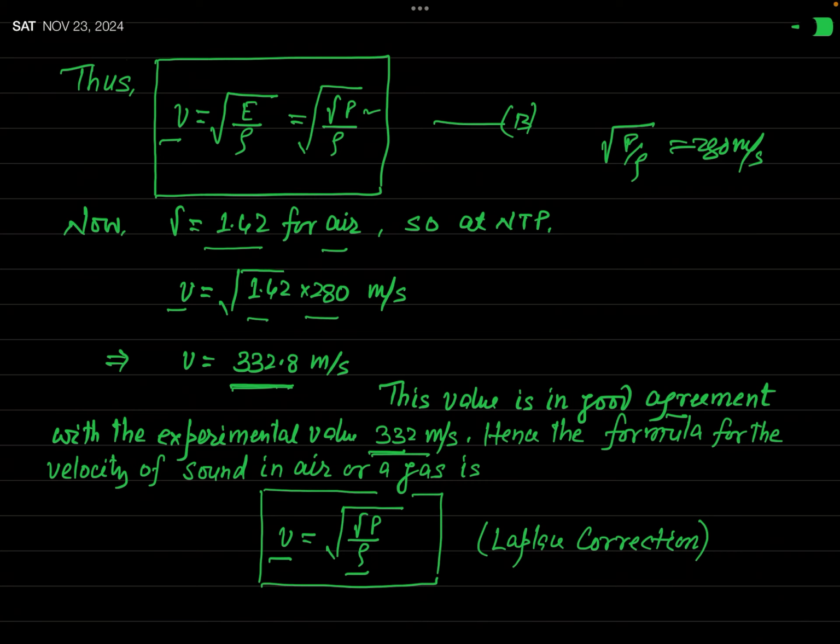Now, this velocity of sound is affected by some factors like temperature, humidity, and density. So how is this velocity of sound affected by different parameters? Now let us see.